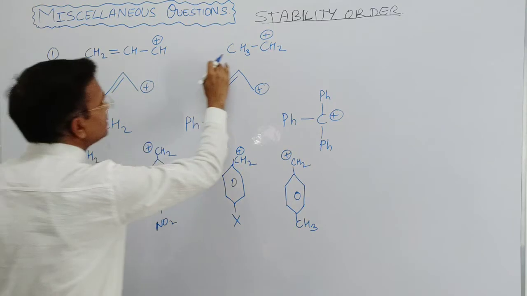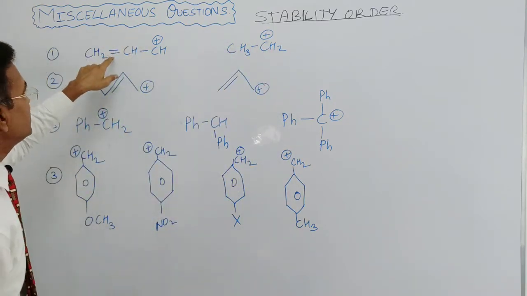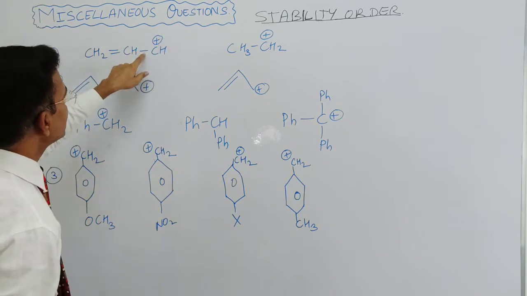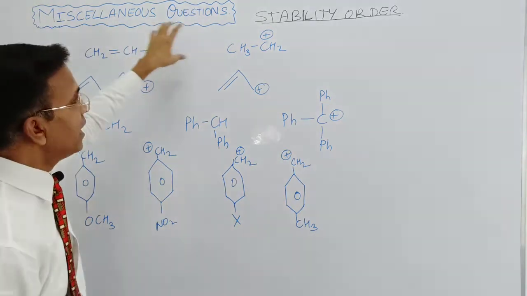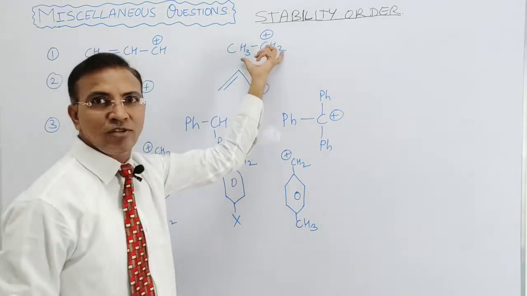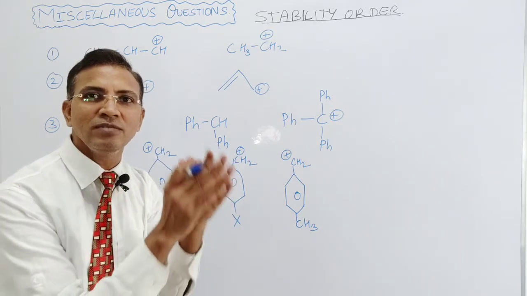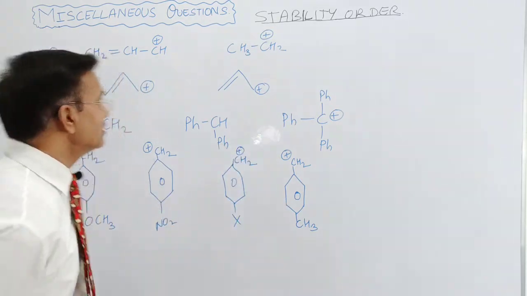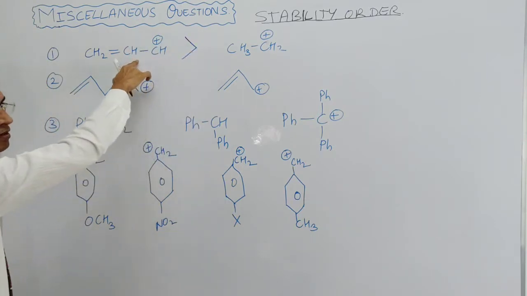But in these two species, the positive charge comes in resonance with the double bond: positive, sigma bond and double bond. The resonance is there in this species, and in this other species only alkyl groups are there, but no kind of resonance is there. A resonance stabilized structure is always more stable, right? So here this is more stable, right?